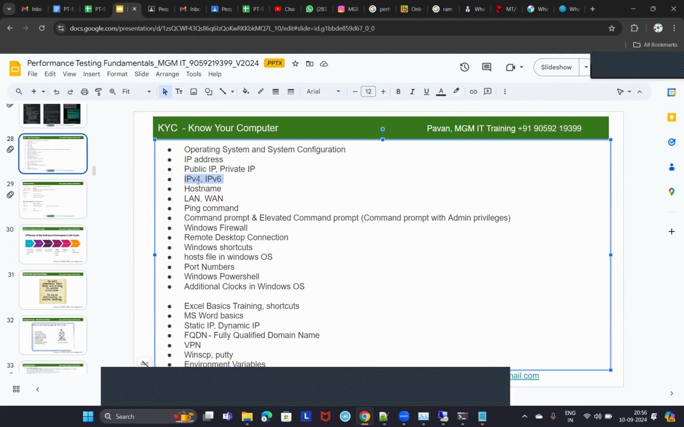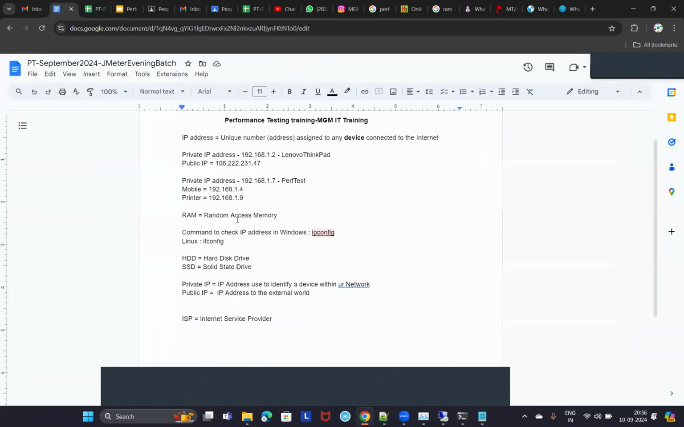So, what is the difference between IPv4 and IPv6? First of all, what is that IP? What does that IP stand for? Internet Protocol. IP stands for Internet Protocol, right? And you might have come across this, or you might have read this terminology in your academics, if you are from a computers background.